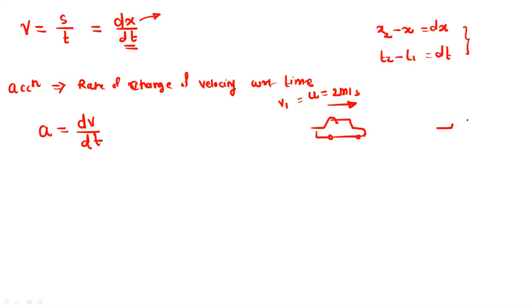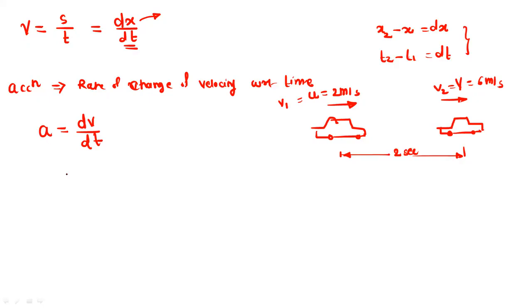After some time its velocity changes, and this velocity v2, or the final velocity v, becomes 6 meter per second. The time taken to achieve this velocity of 6 meter per second is 2 seconds. So within 2 seconds, velocity changes from 2 meter per second to 6 meter per second.